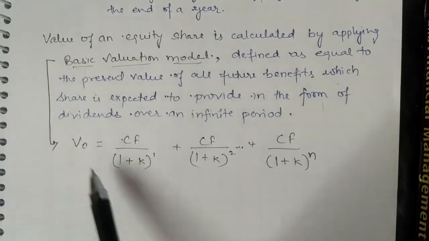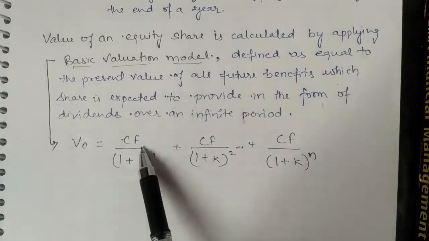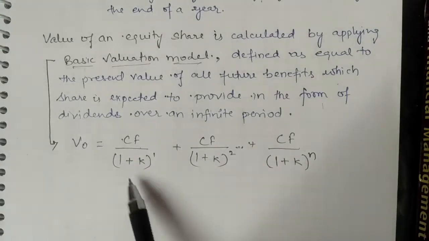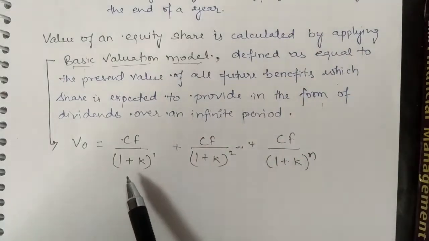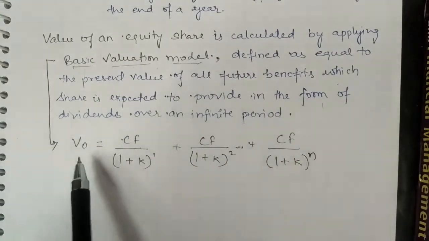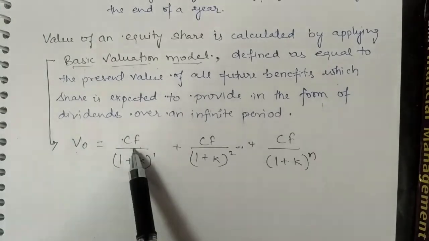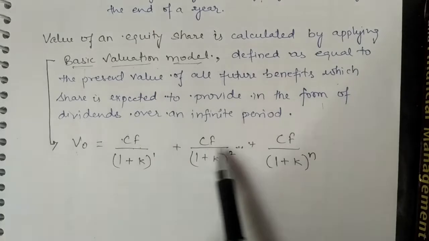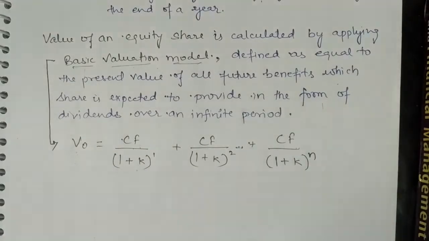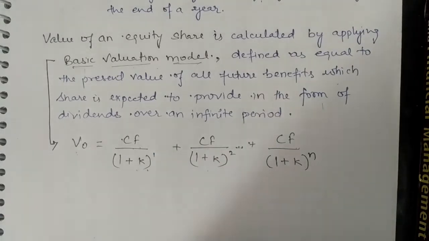So generally what happens, whatever shares you have, they provide you some inflows, that is, future cash flows. So the cash flow of the first year, then the second year, and so on up to n number of years. So the cash flow for the first year divided by 1 plus the required rate of return. We have a general formula, that is the basic valuation model, which shows that the value of the security at present is the sum of the cash flows expected at the end of year first, second, and so on up to n number of years, and 1 plus k stands for the appropriate discount rate or required rate of return for first year, second year, and so on up to n number of years.